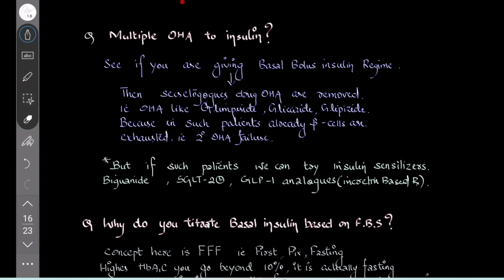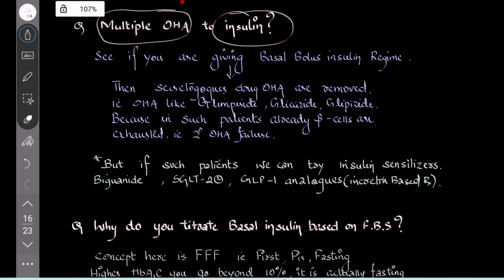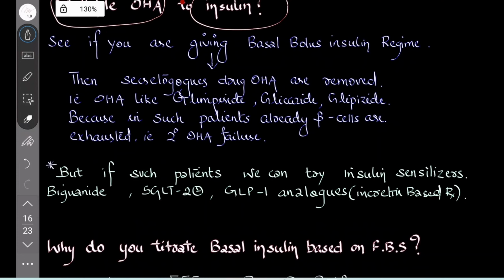If you are using multiple OHA, how to change to insulin? If you are giving basal bolus insulin regime, then secretagogue drugs are removed. That is OHA like glimepiride, gliclazide, glipizide. Because in such patients already the beta cells are exhausted. That is secondary OHA failure.